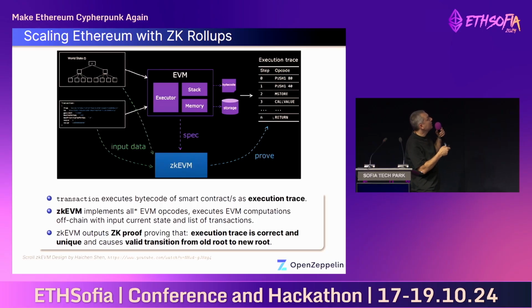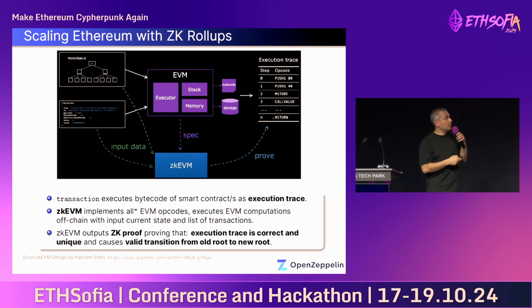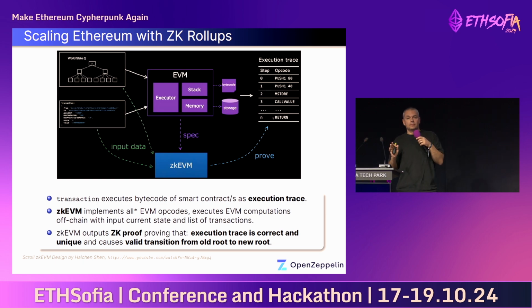So on layer 1, instead of EVM, we have a ZK EVM. So this is an EVM equivalent. I have a circle here because it implements all EVM opcodes modulo some. So we have degrees of equivalence. But regardless, the ZK EVM can compute anything that the EVM can.